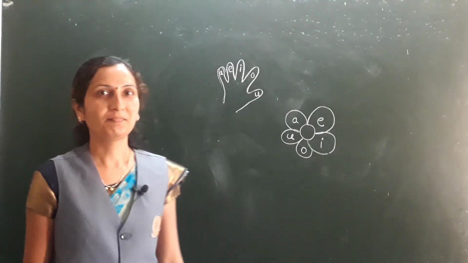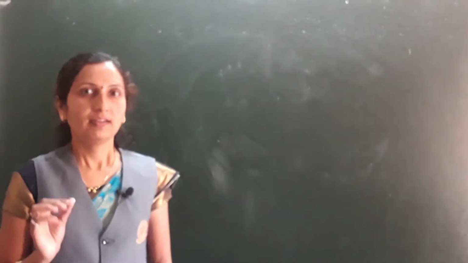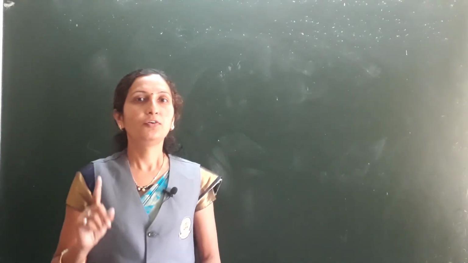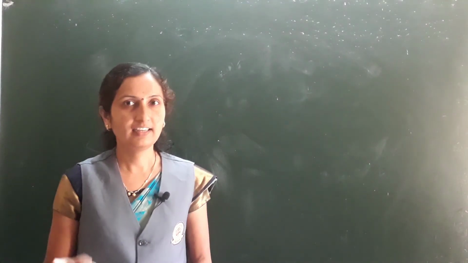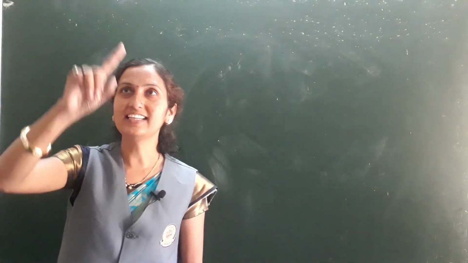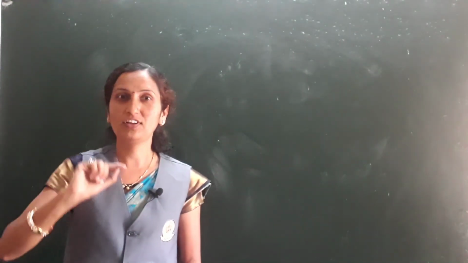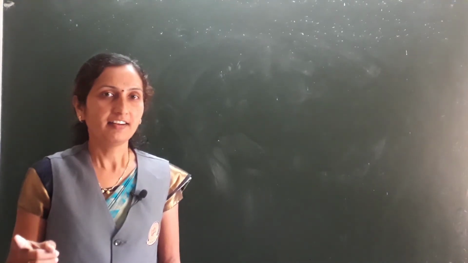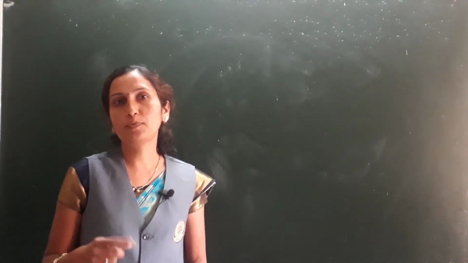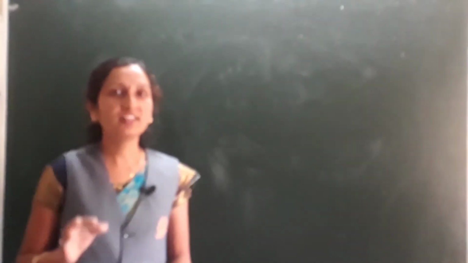Okay. Now we have some exercises to do in your home. The first one is draw the letters, that is A, E, I, O, U in the air. Like this, in the air. The next one is draw the letters on the back of your friend or your brother or sister.